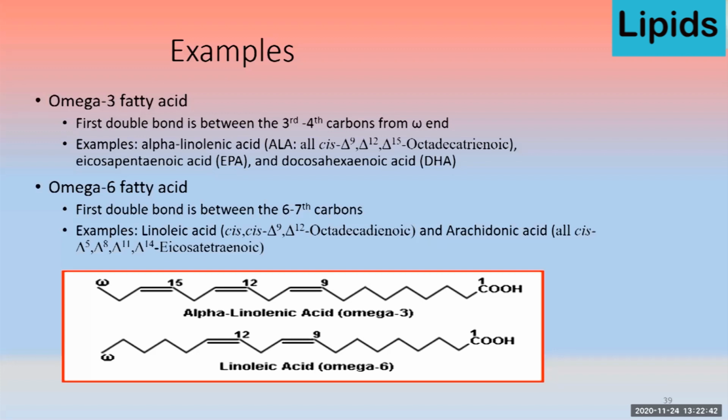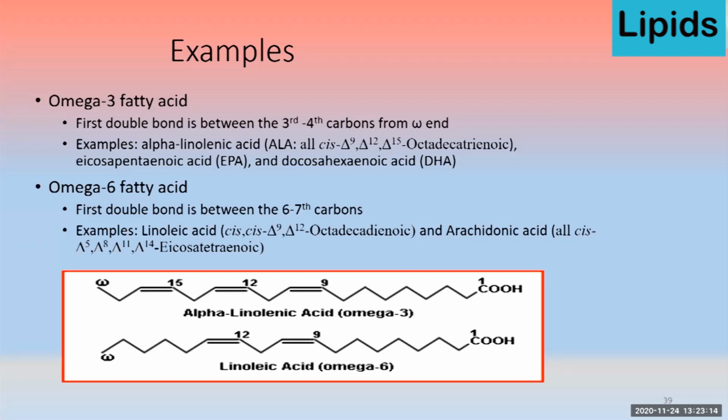If that is at 6 carbon, that is known as omega-6 fatty acid. Under the omega-3 fatty acids, we have alpha linolenic acid, eicosapentaenoic acid, and docosahexaenoic acid. And for omega-6 fatty acids, examples are linoleic acid, arachidonic acid, and eicosatetraenoic acid. These are the omega-6 fatty acids.